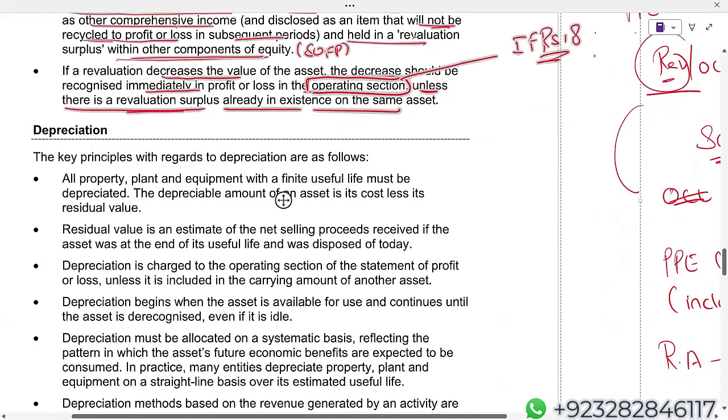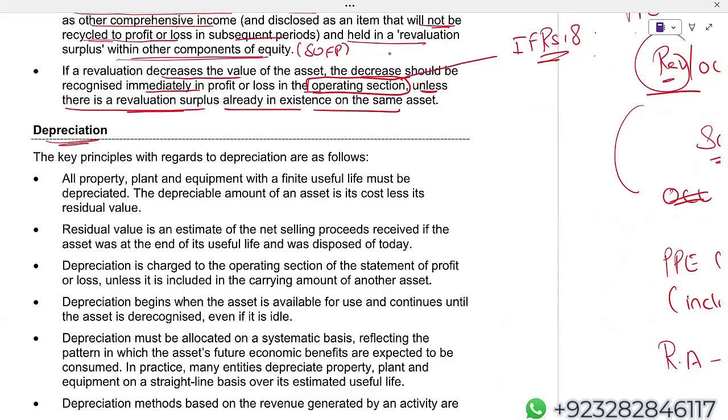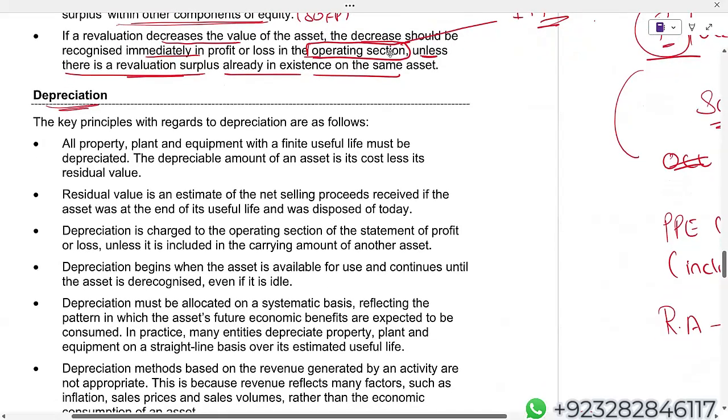Now, depreciation. If your asset has a useful life, then obviously over the useful life, the asset will be depreciated. Residual value is an estimate of the net selling proceeds received if the asset, at the end of its useful life, was disposed of today. Simply, residual value is the net sales value of the asset. For example, assuming that the asset reaches its useful life, then what will be the selling price?